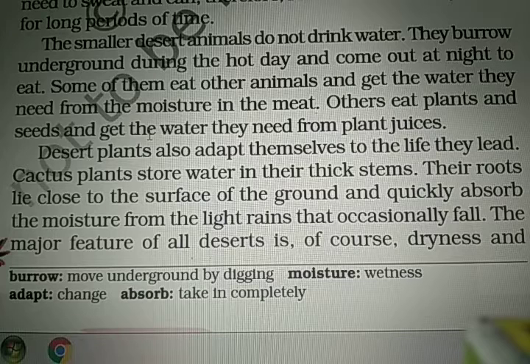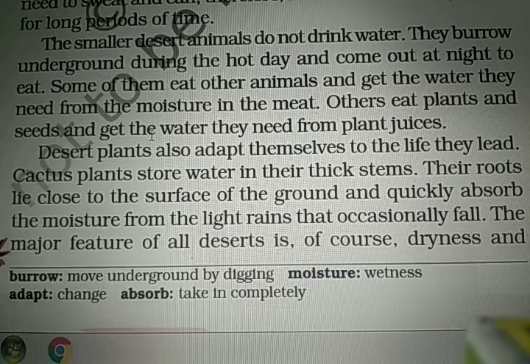Cactus plant. Now, in the previous passages we talked about animals, and now it is about plants. Cactus plants store water in their thick stems. How? Their roots lie close to the surface, stuck into the soil, and they quickly absorb the moisture from the light rains that occasionally fall.